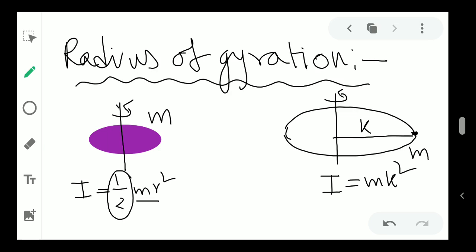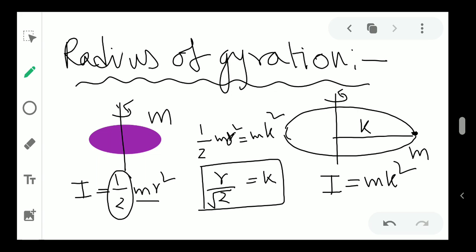Now if these two cases produce the same I, then I can write that half mr square is equal to mk square, and I can cancel out m. I can write that r by root 2 is your k. So I can say that the radius of gyration for this disk is r by root 2.